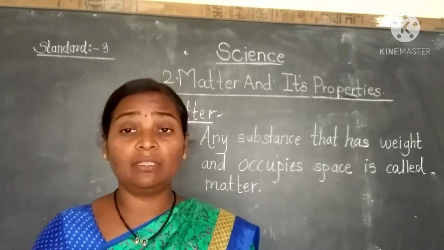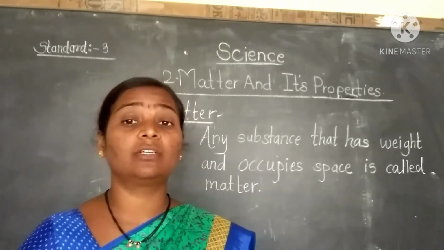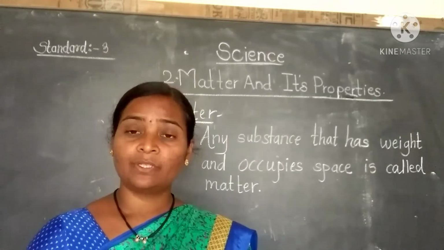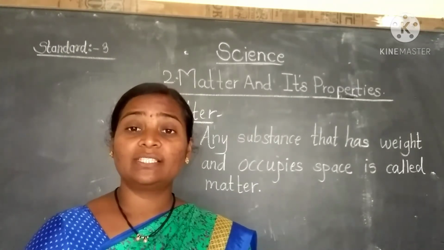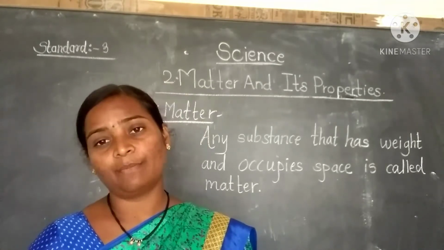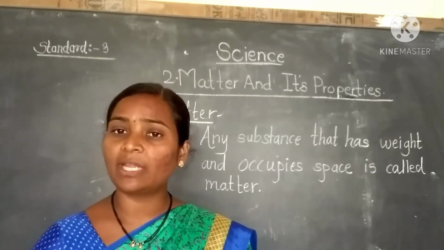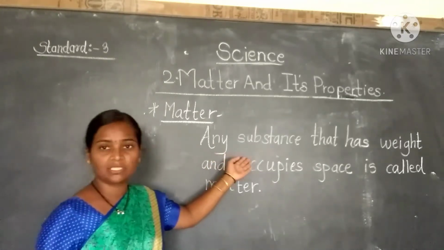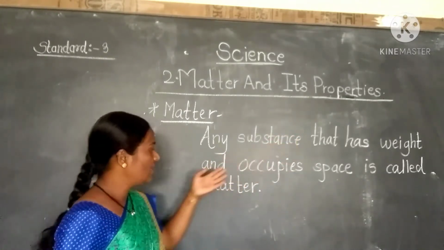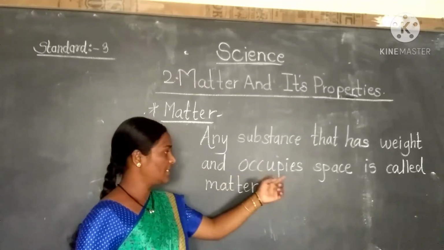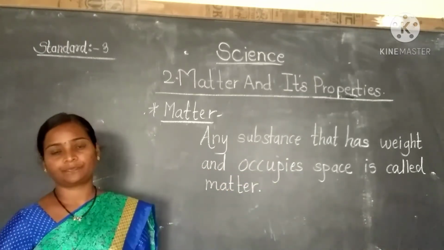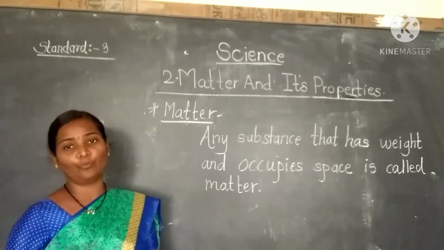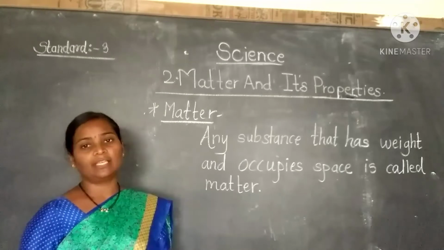Door, many things are around us. Water, gas, balloon. So ये things किससे बने हैं? ये everything is made up of matter. So what is the meaning of matter? See, here is the definition of matter. Any substance that has weight and occupies space is called matter.